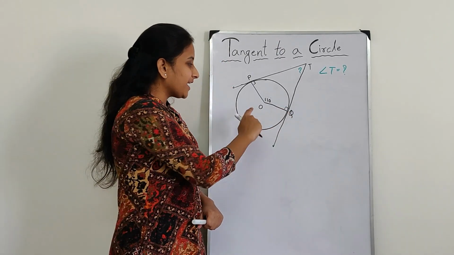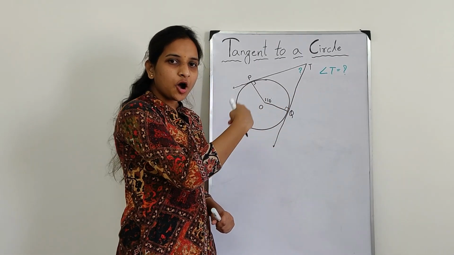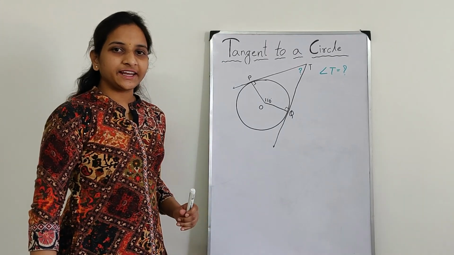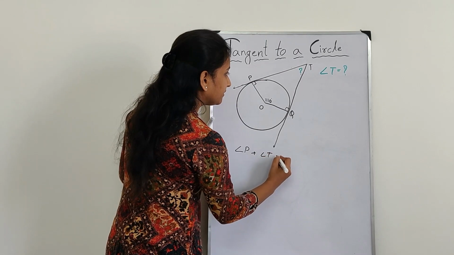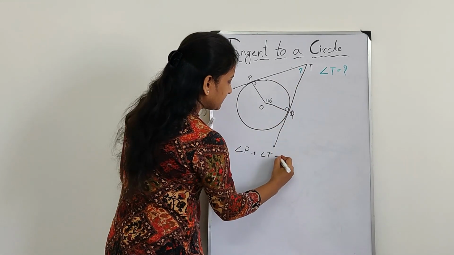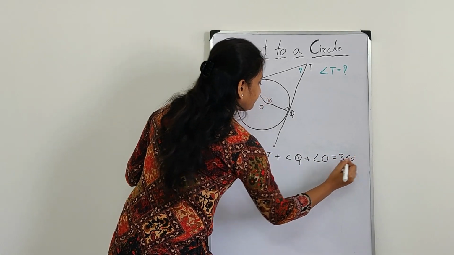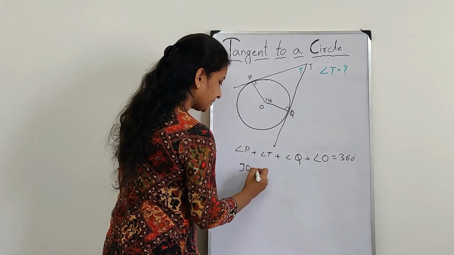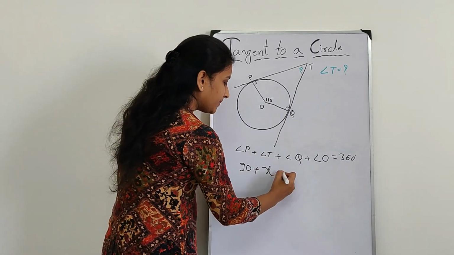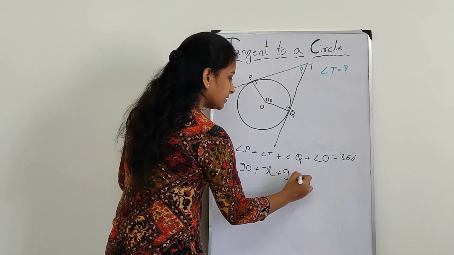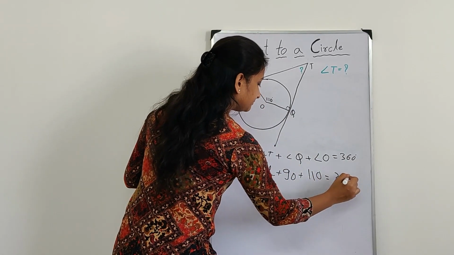Right? In quadrilateral OPTQ, sum of all angles is 360 degrees. Angle P plus angle T plus angle Q plus angle O is 360 degrees. Now angle P is 90, plus angle T, which we don't know, I am writing it as X, plus angle Q 90, plus angle O 110, is equal to 360.